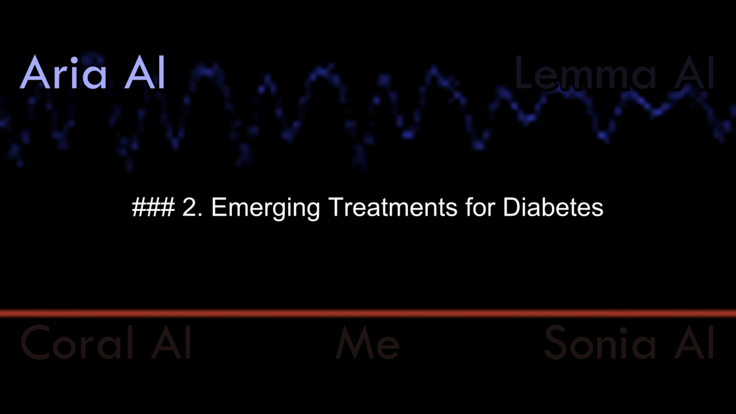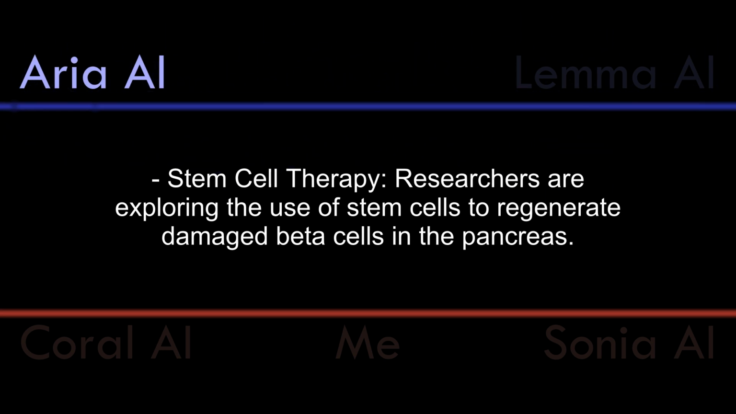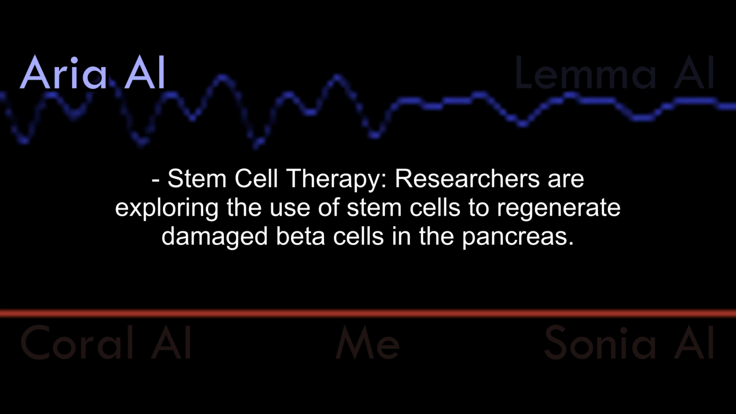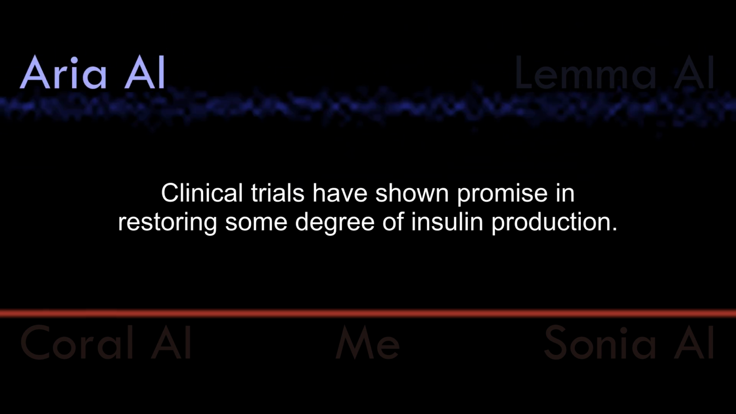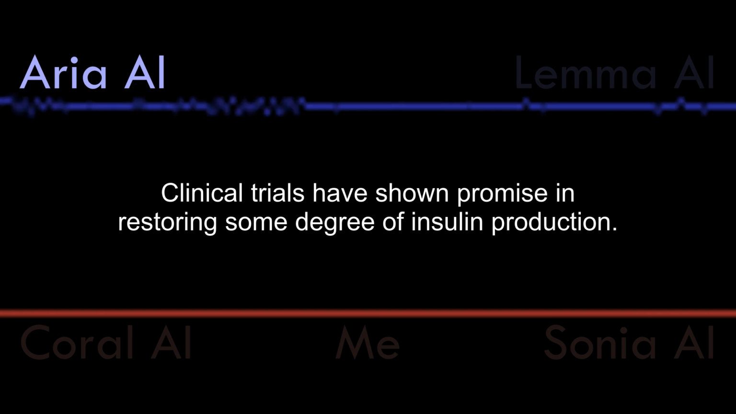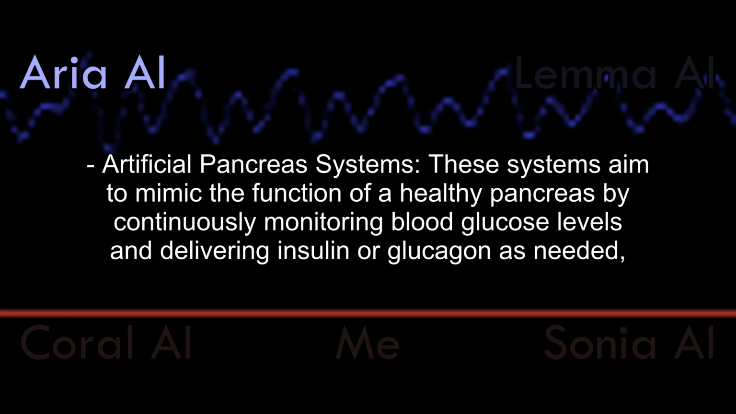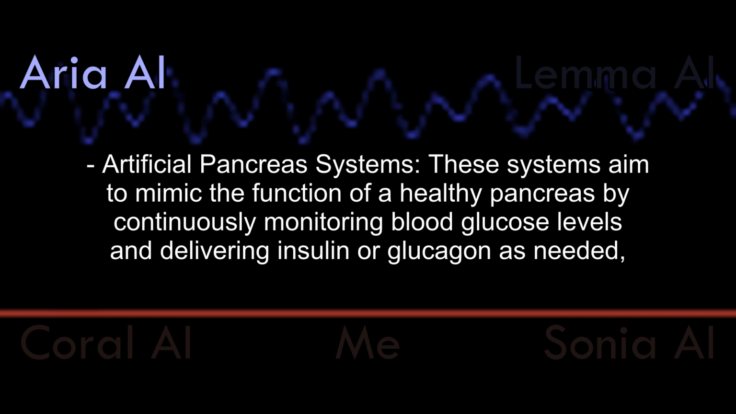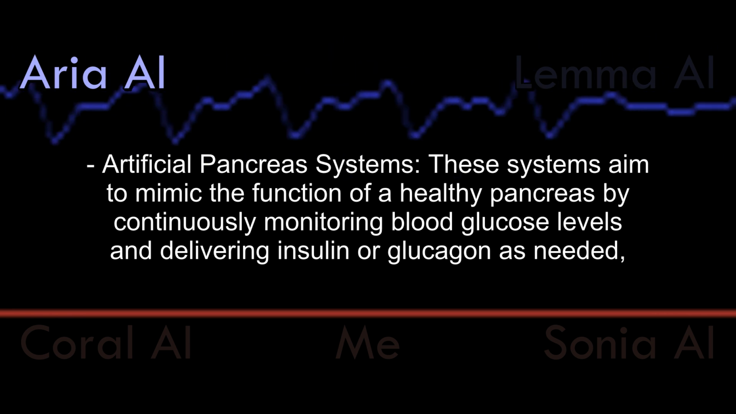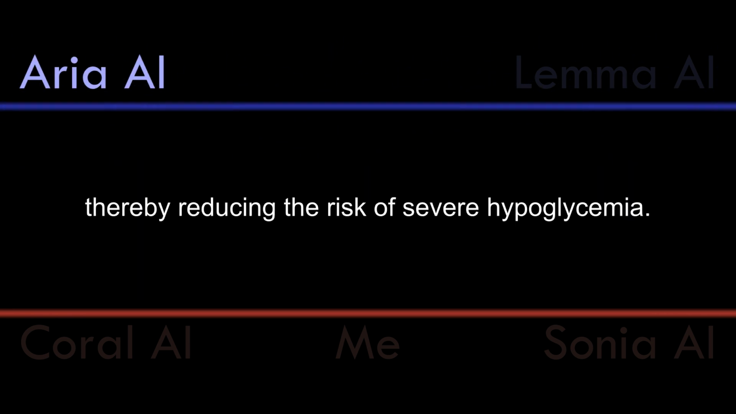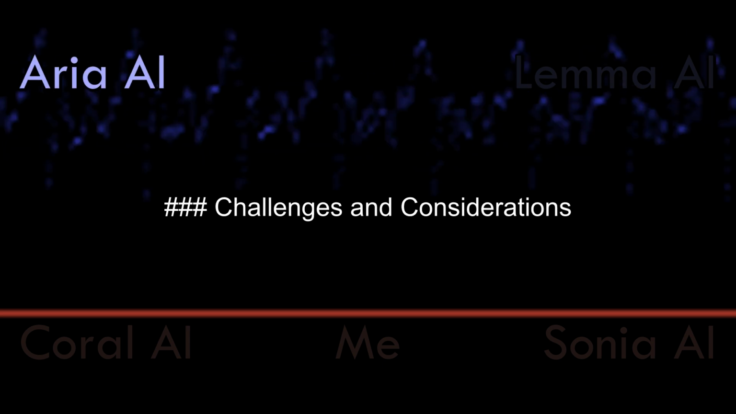2. Emerging treatments for diabetes. Stem cell therapy. Researchers are exploring the use of stem cells to regenerate damaged beta cells in the pancreas. Clinical trials have shown promise in restoring some degree of insulin production. Artificial pancreas systems. These systems aim to mimic the function of a healthy pancreas by continuously monitoring blood glucose levels and delivering insulin or glucagon as needed, thereby reducing the risk of severe hypoglycemia.